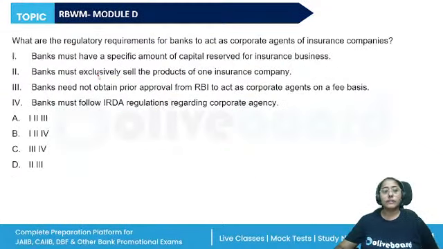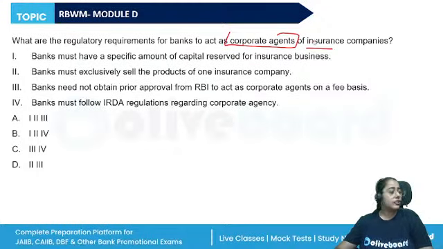All right, let's move on to the next question. What are the regulatory requirements for banks to act as corporate agents of insurance companies? So there are different ways through which the banks can participate in the insurance business. They can participate with risk participation, but only through a subsidiary or joint venture, right? Banks undertaking insurance, broking, or corporate agency can also be through a subsidiary or joint venture, or they can undertake the broking services departmentally. But here they cannot undertake any risk, they cannot take risk participation.